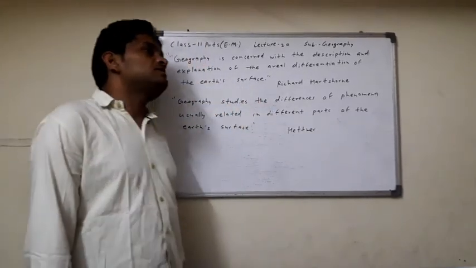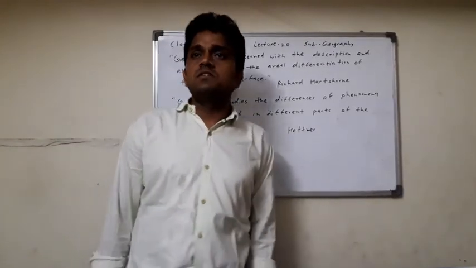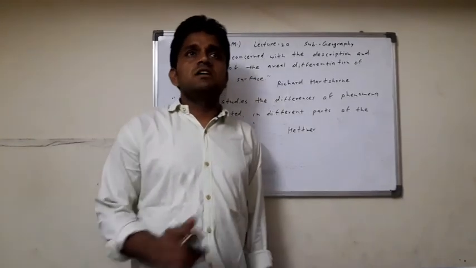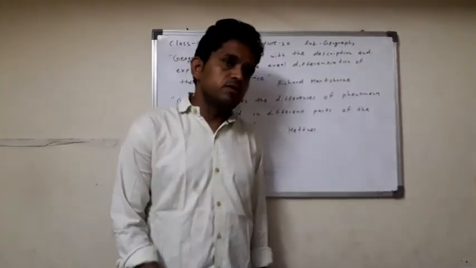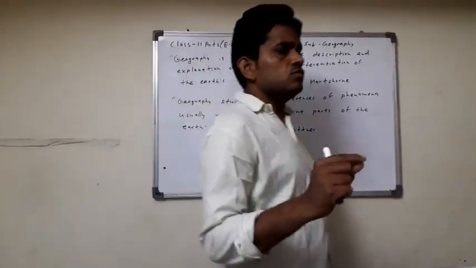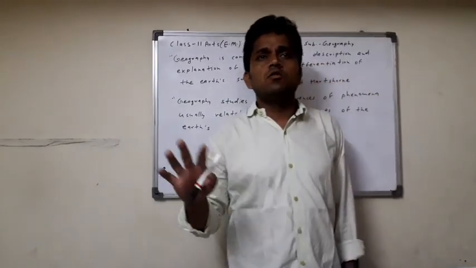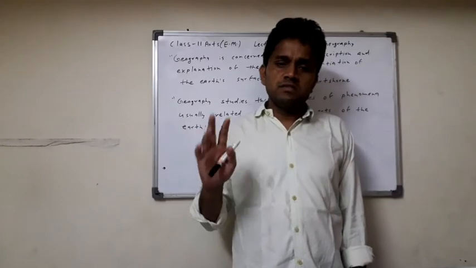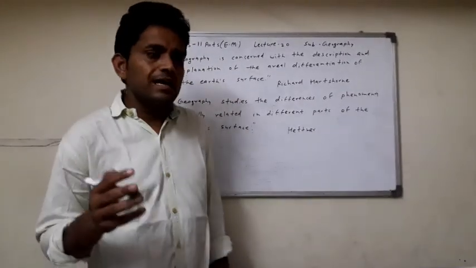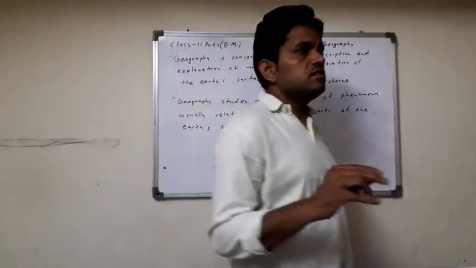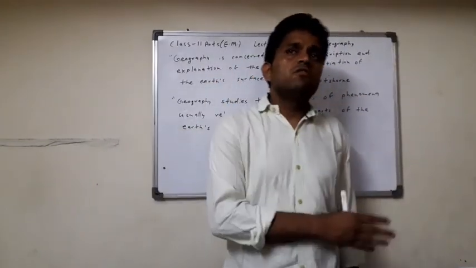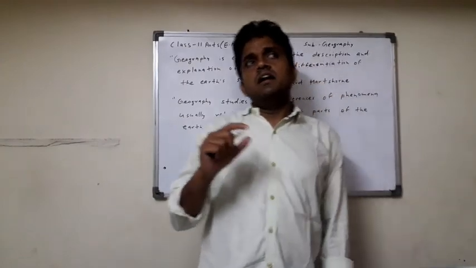Next, the last point of this lesson: physical geography and its importance. In the beginning, geography was totally physical geography. All scholars and geographers considered physical geography to be geography before the 18th century. After the 18th century, Ritter and others started the study of human geography as an independent subject.